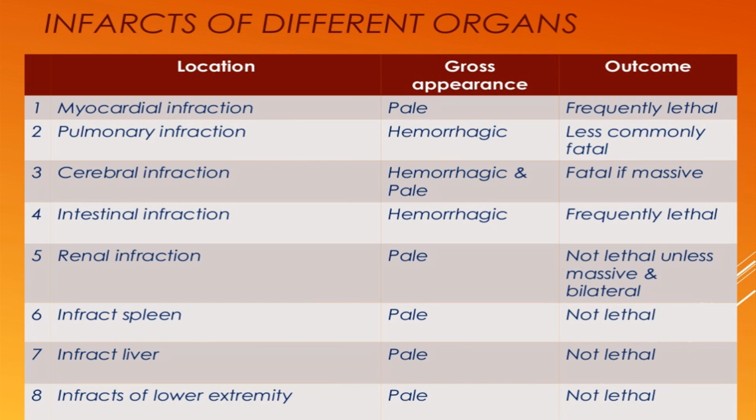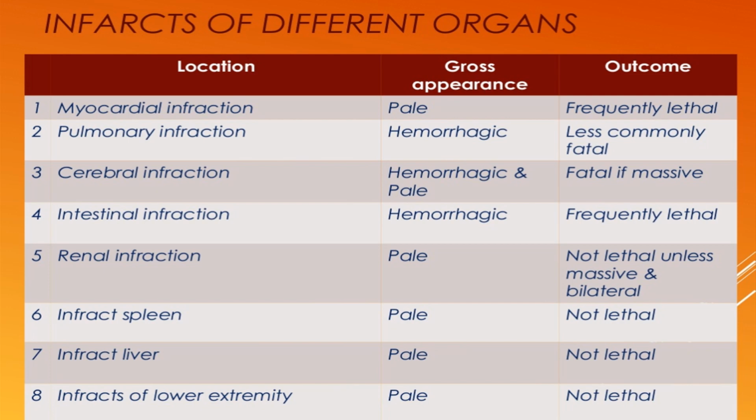In infarction of different organs, the myocardial infarction is pale in color, because there is an obstruction of a coronary artery and the complete blood supply of the myocardium stops, and because of this it may be frequently lethal. A pulmonary infarction is hemorrhagic in appearance, and that's why we call it a red infarct. It is less commonly fatal because the lung has a dual blood supply.